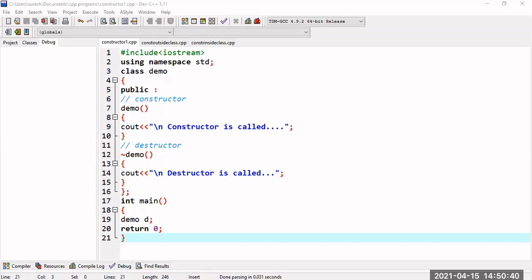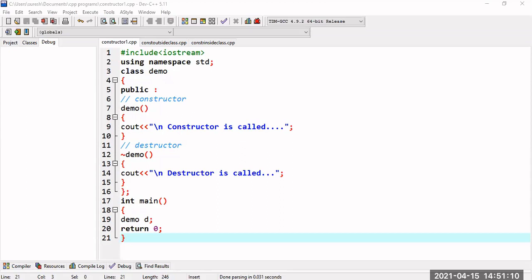But what are the differences between constructor and destructor? Constructor is used to initialize the data members of a class, or initialize the objects, which is used to allocate the resources for the object. Destructor is used to deinitialize the object, or deallocate the resources that are allocated to the object. A class can have multiple constructors, but only one destructor. Constructor can take arguments, and destructor cannot take arguments. Constructor cannot return any value. Destructor also cannot return any value.